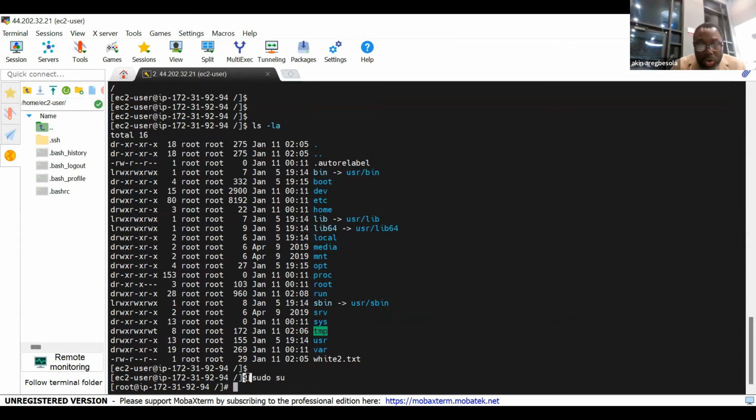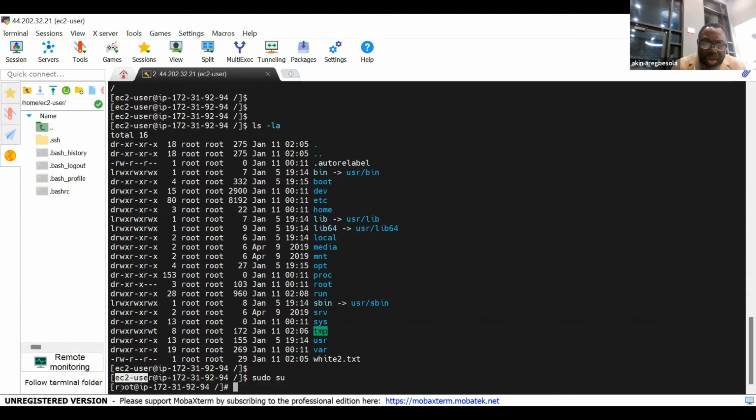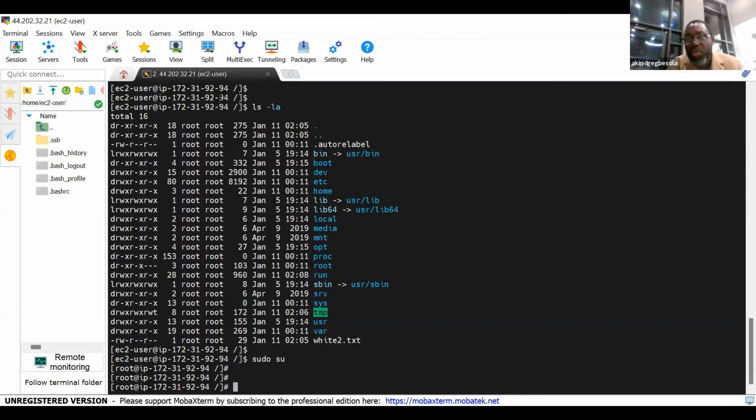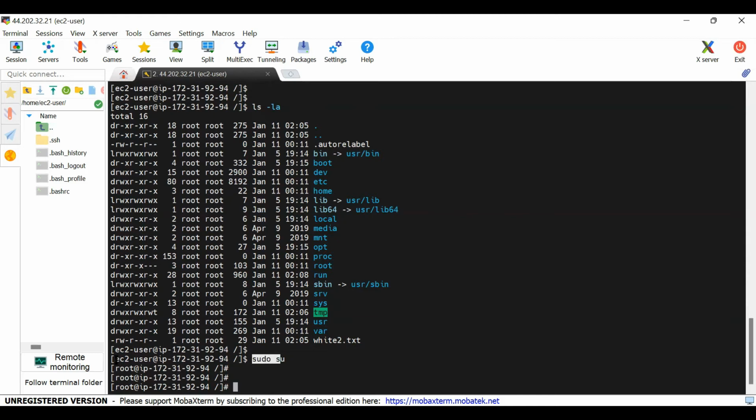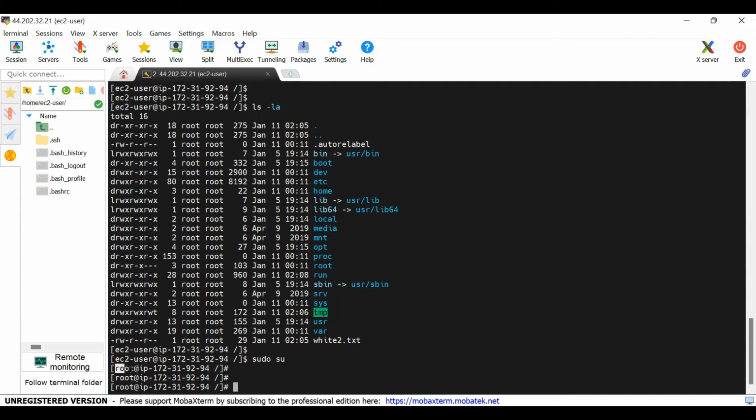And you also notice that the command prompt has changed from $ sign to # sign. Can you see that? Why? Because I have changed from being an EC2 user to being a root user with this command sudo su. If you are working as an EC2 user, it is possible for you to change from being an ordinary user, EC2 user, to the very powerful user, root user, using the command sudo su. It will shift you from being an EC2 user with limited power to being a root user with overwhelming power, destructive power.